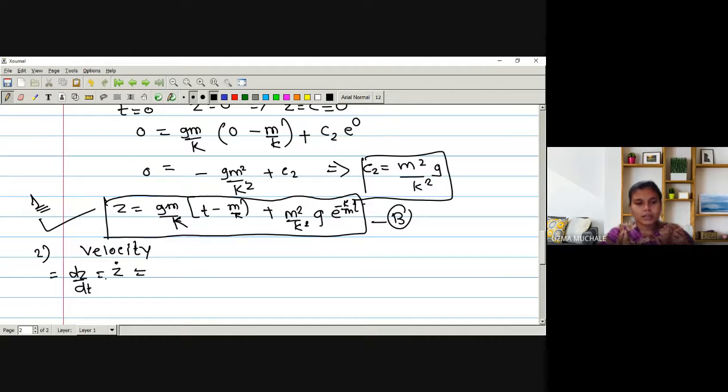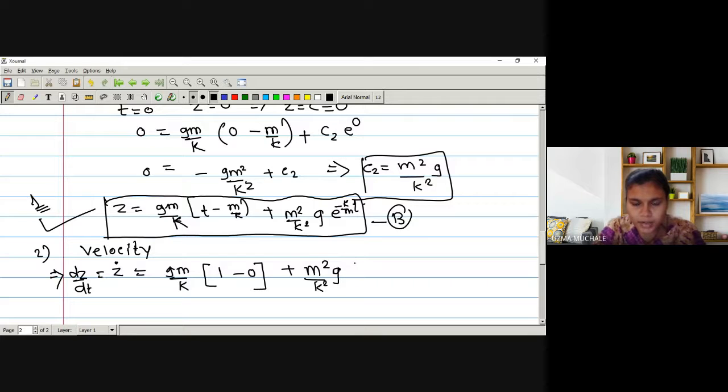Hence we can say z dot is equal to, we have to differentiate this equation with respect to t. So g, m, k are all constants. We can keep them as they are. The derivative of t with respect to t will be 1, right? Minus m by k, both are constant terms, so again the derivative is 0, plus this constant term we will keep as it is, m square by k square g. What is the derivative of e raised to minus k by m into t? That we will write down as e raised to minus k by m into t.